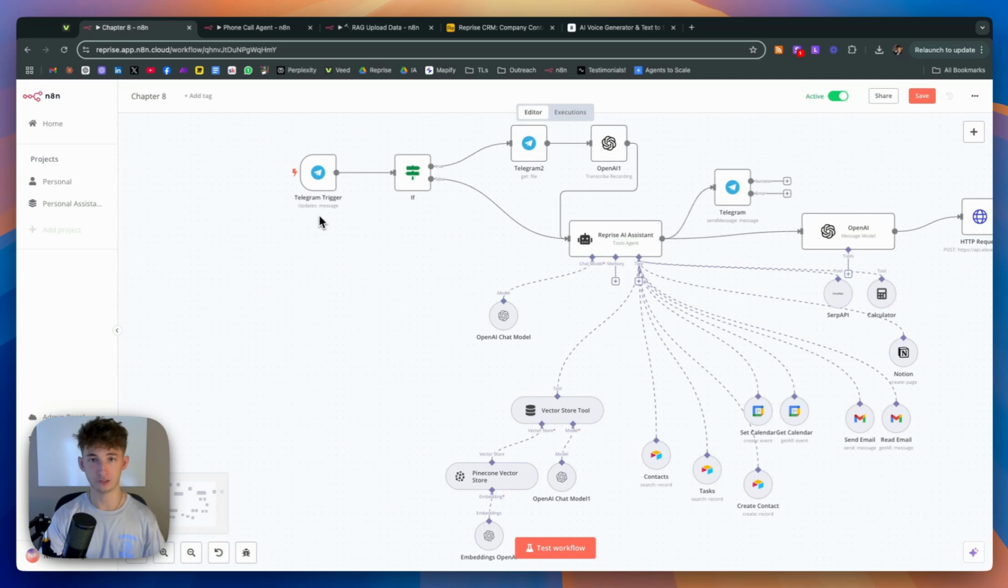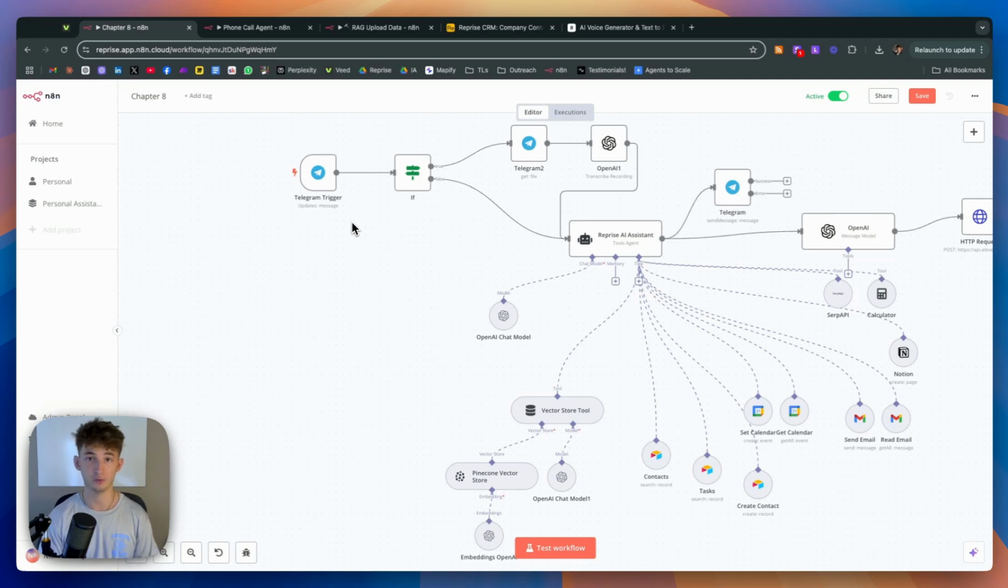Right away, as you saw in the beginning, we were using a Telegram app to basically talk back and forth with this AI agent. Now, you can use many other forms. If you just wanted to text it via Siri, so you're texting an actual number, you could use something like Twilio to create a number and text it. Or you can also use Skype to create a number.